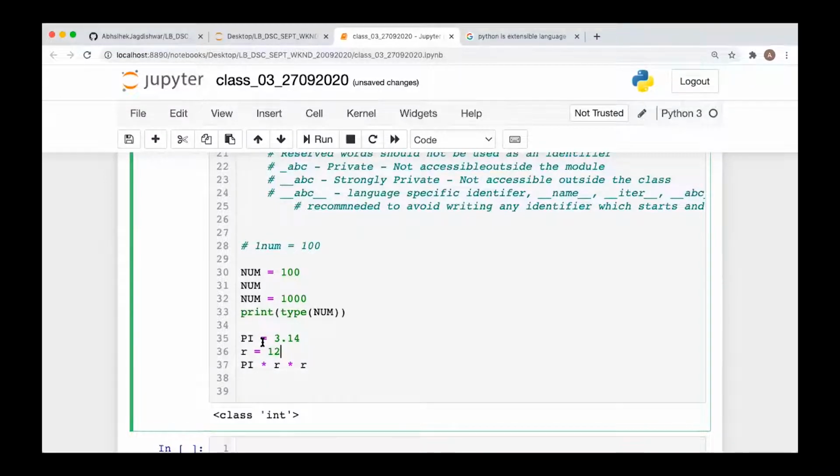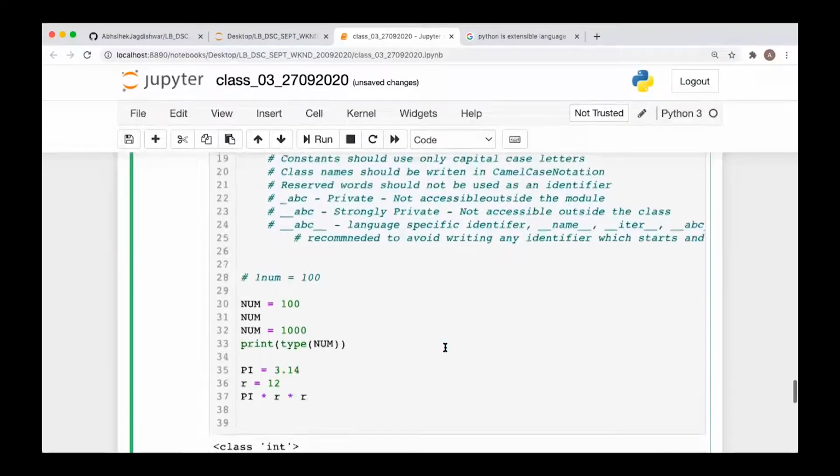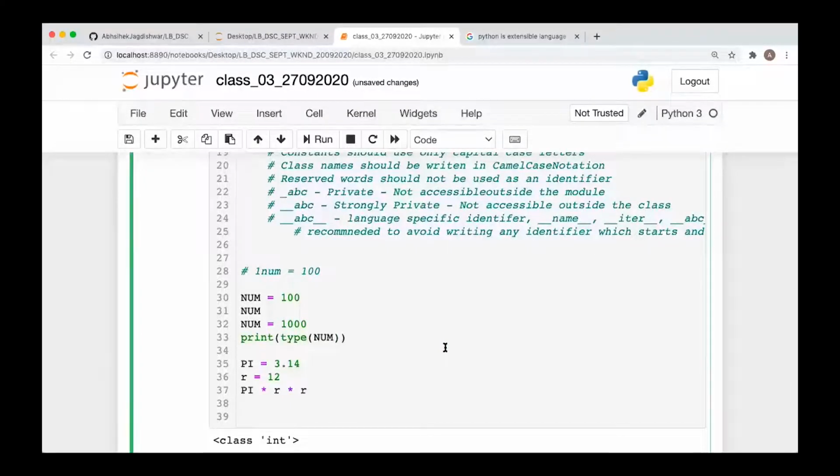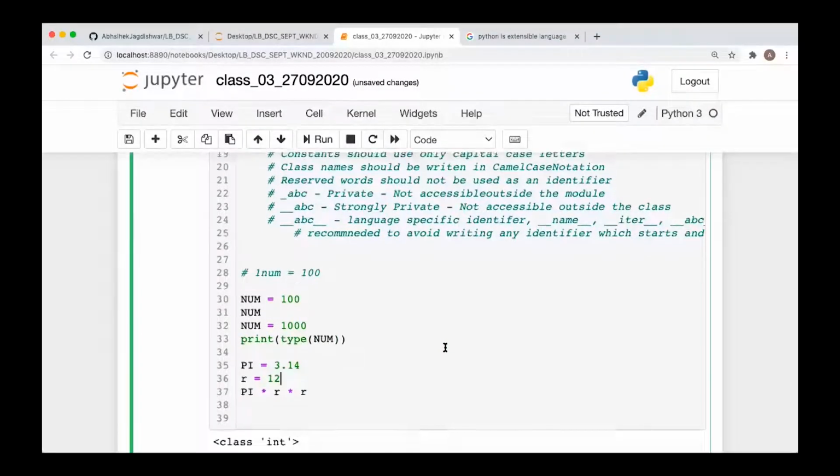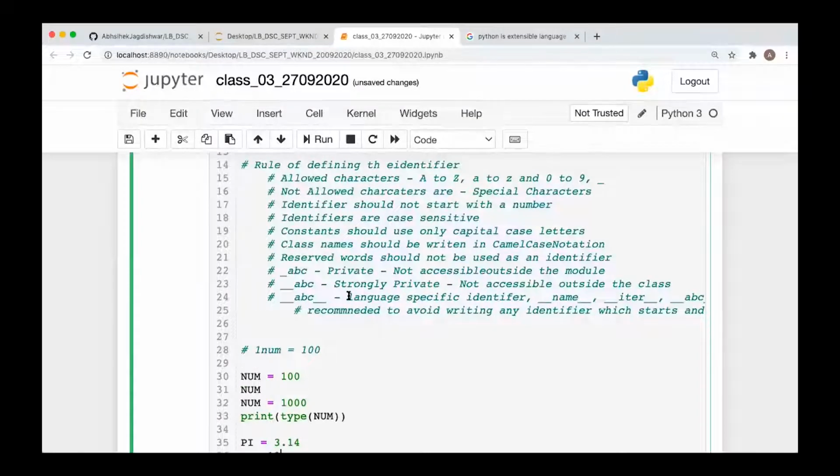Okay, fine, everyone. Any other question? Abhishek, you had mentioned in line 22 and 23 private and strongly private. So what does it mean? Is there any public or private concept here?